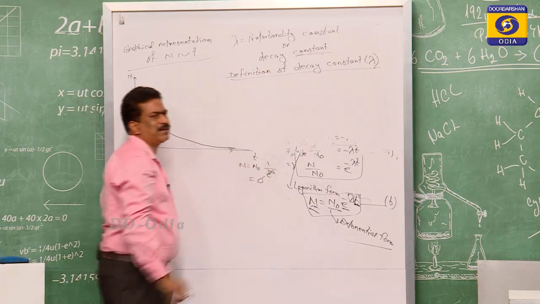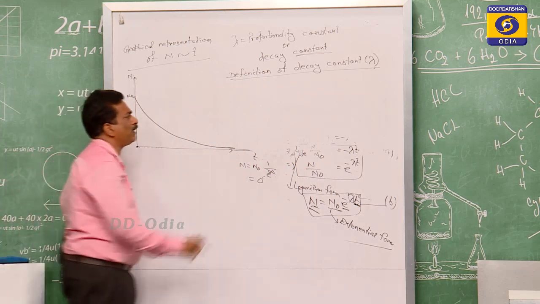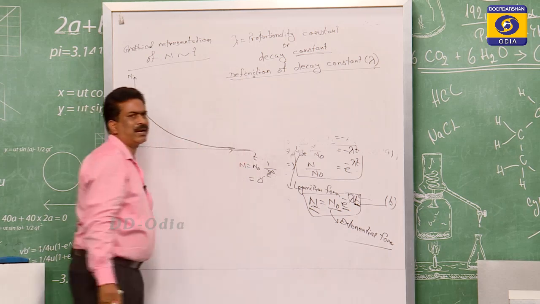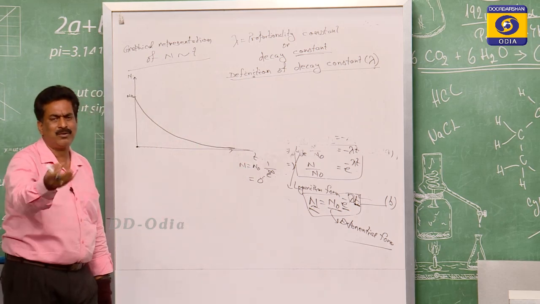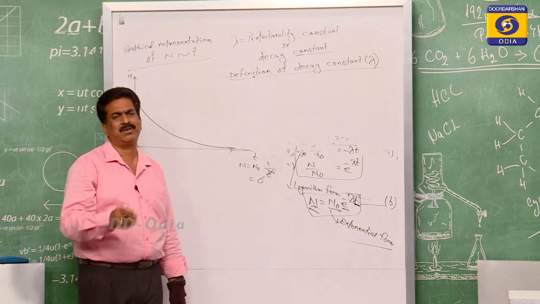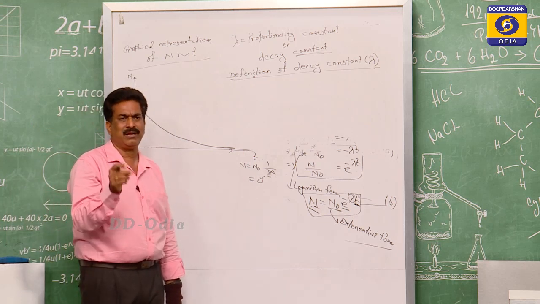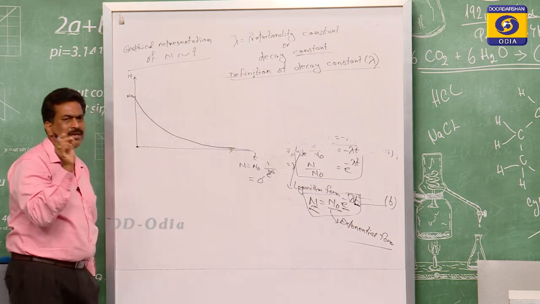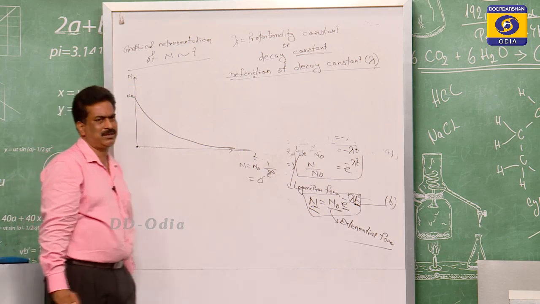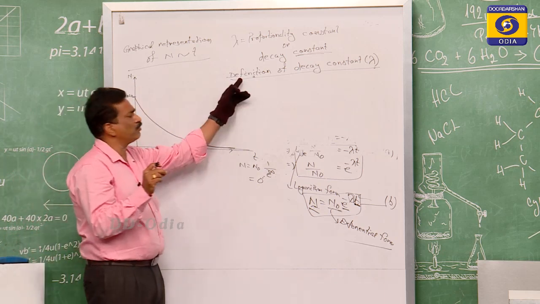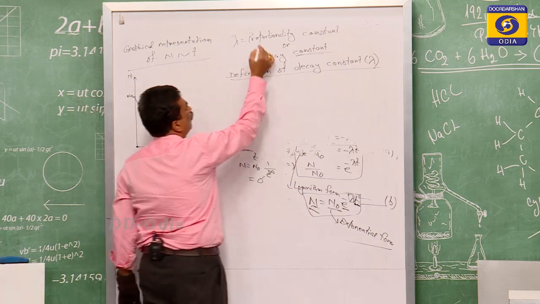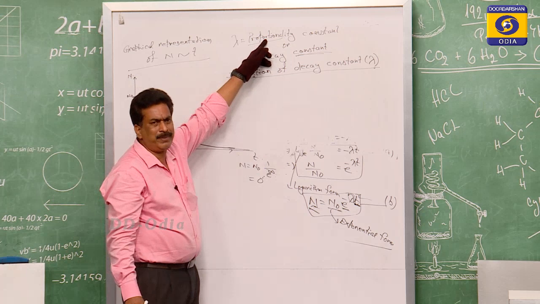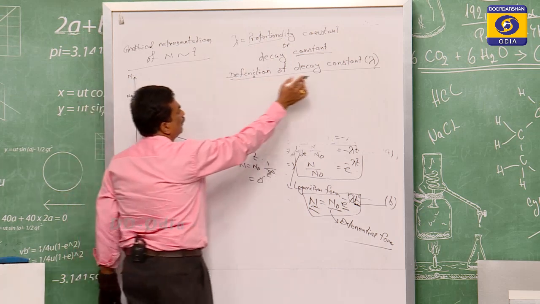Regarding the definition, most of the students write the spelling wrongly. They write it incorrectly, but the correct spelling is DEFINITION. These are silly mistakes to which you have to give attention. Being science students, these terms should be spelled correctly: definition, and proportionality, not proper, PER. So, definition of the decay constant.